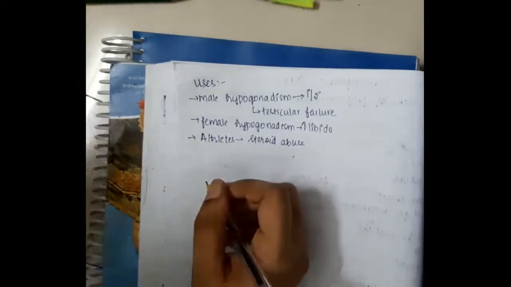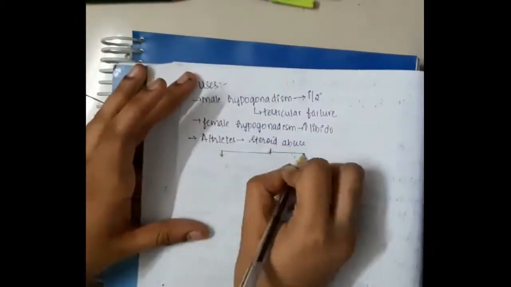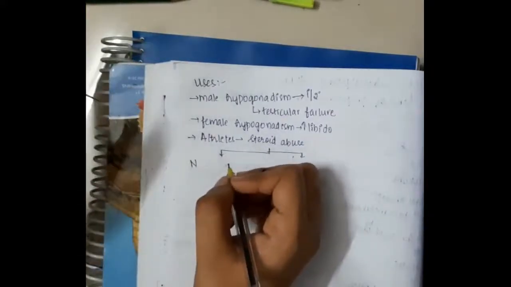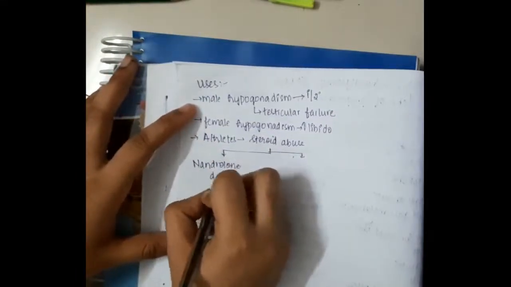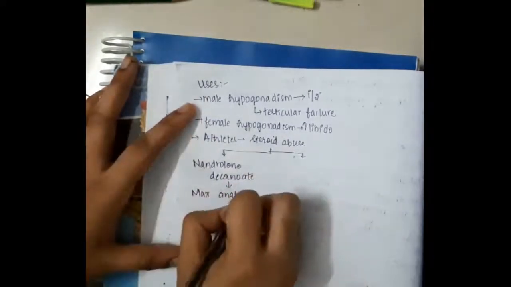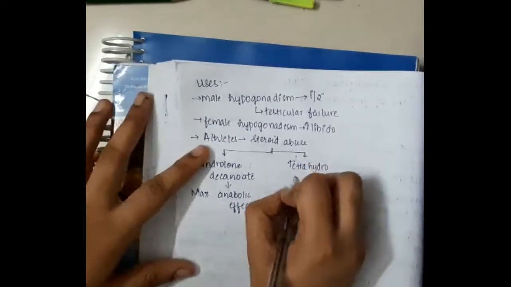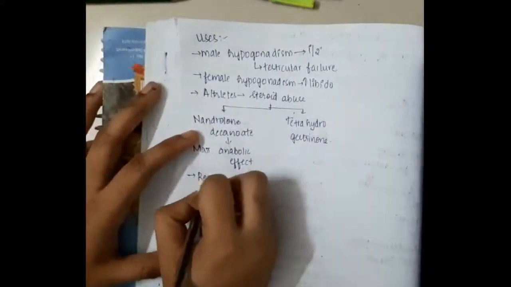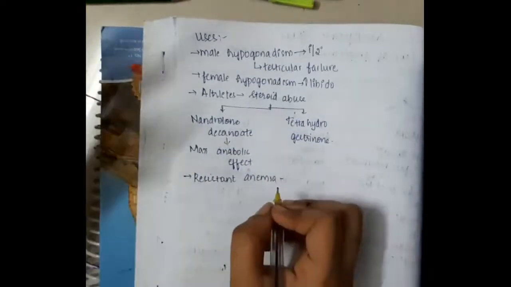Then in athletes, this can cause steroid abuse. Among all these testosterones, there are some which have a natural anabolic effect, such as nandrolone decanoate. Nandrolone decanoate has the maximum anabolic effect, so these are abused in athletes. Even tetrahydrogestrinone also has anabolic activity.